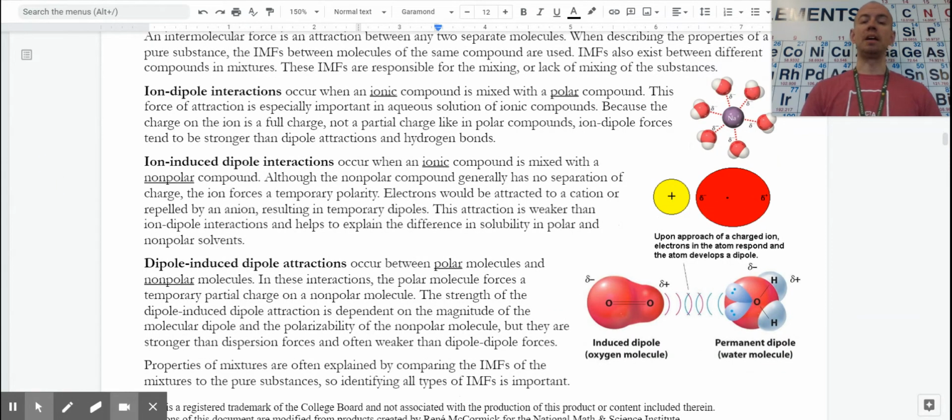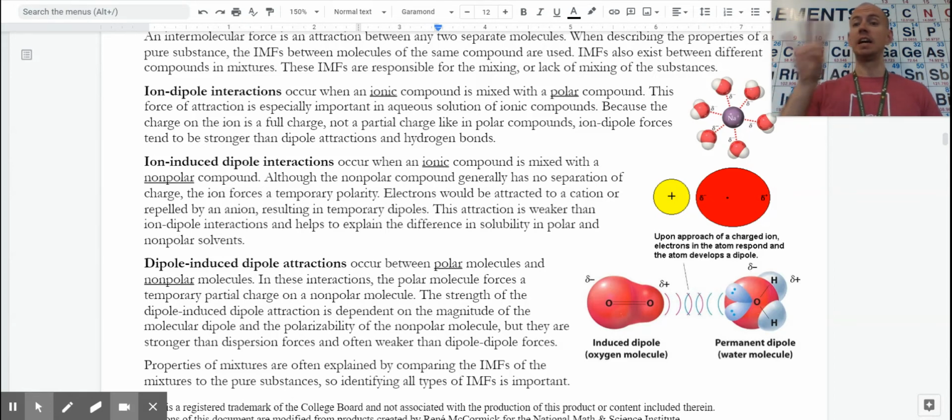Ions can also be placed into nonpolar solutions. That ion would still either have a full positive or negative charge. In this case, we're still using a cation, a full positive charge. Well, that full positive charge would pull electrons towards itself. It would distort our electron cloud, causing a temporary or an induced dipole on our nonpolar compound.